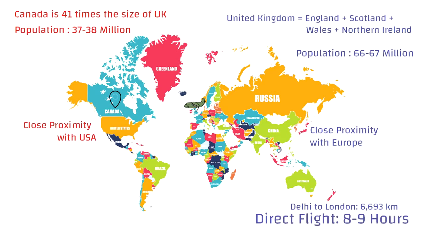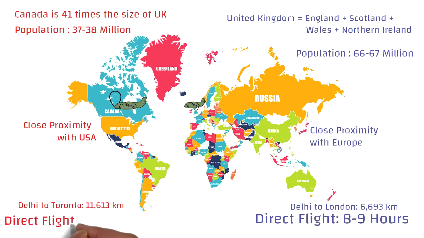And for example, if you're planning to immigrate from Delhi to Toronto, the distance is around 11,600 km, which is approximately close to double if you compare from Delhi to London. So a direct flight would actually take around 13 to 14 hours, which means if you want to stay close to your home country, and if your home country is India, Bangladesh, Pakistan, immigrating to UK would be a little easier because commuting would take less time.